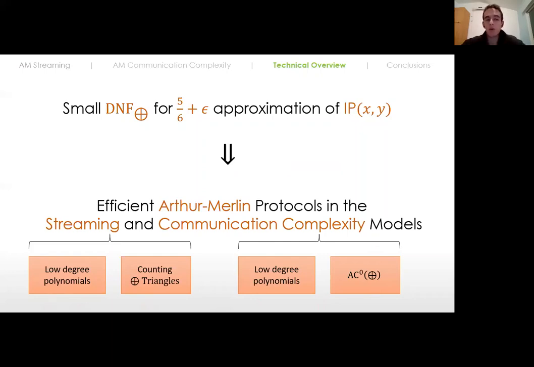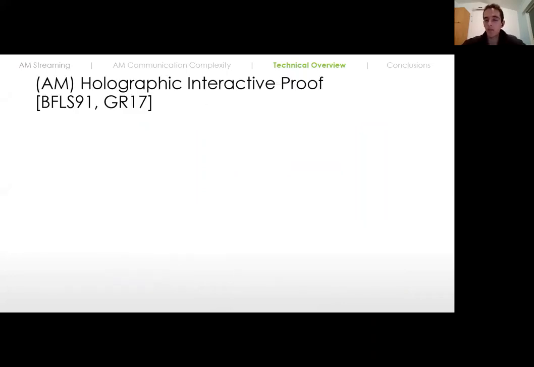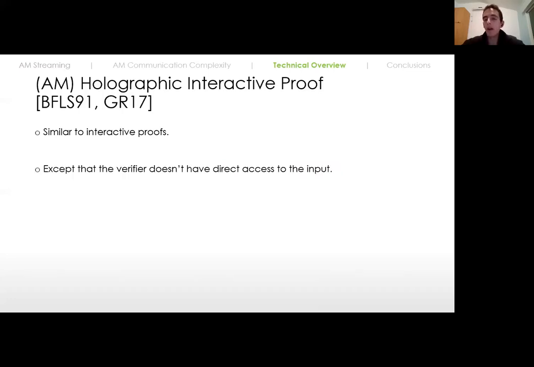The preliminary protocol is a protocol of a special type of interactive proof system called a holographic interactive proof. Holographic interactive proofs are basically very similar to interactive proofs, except that the verifier doesn't have direct access to the input. Instead, it has oracle access to an encoding of the input via some linear code.